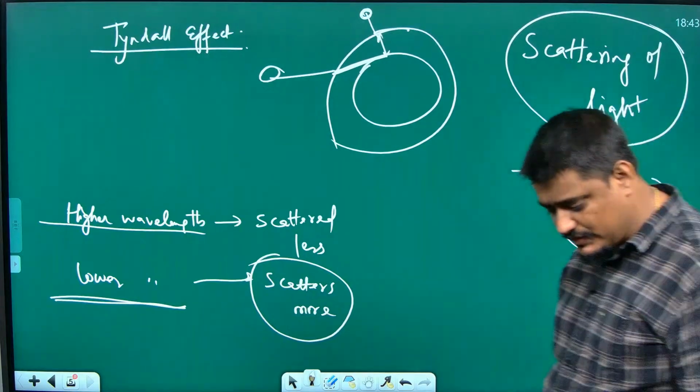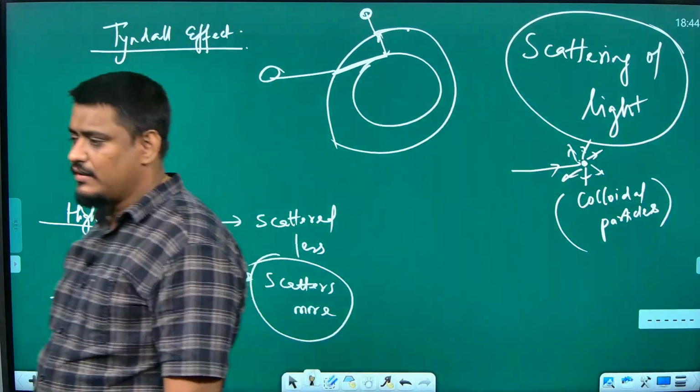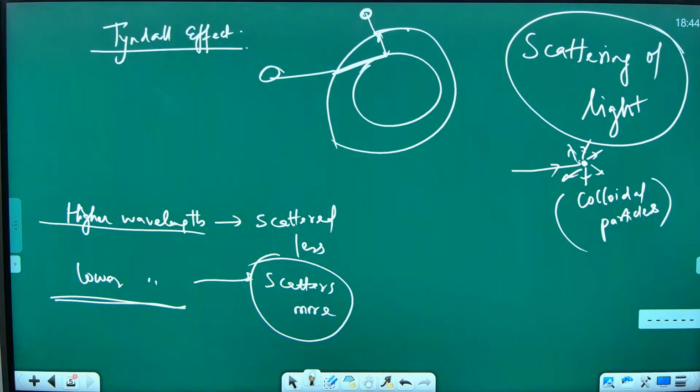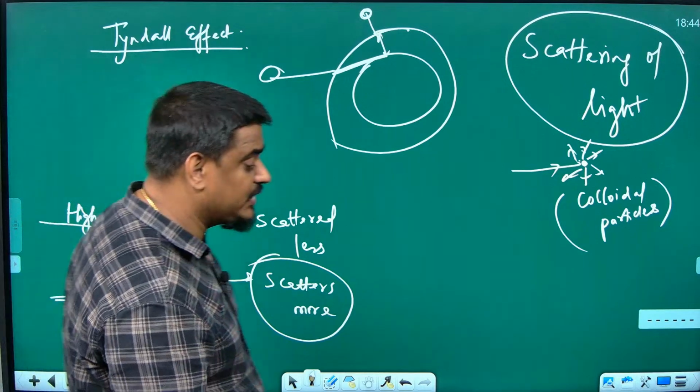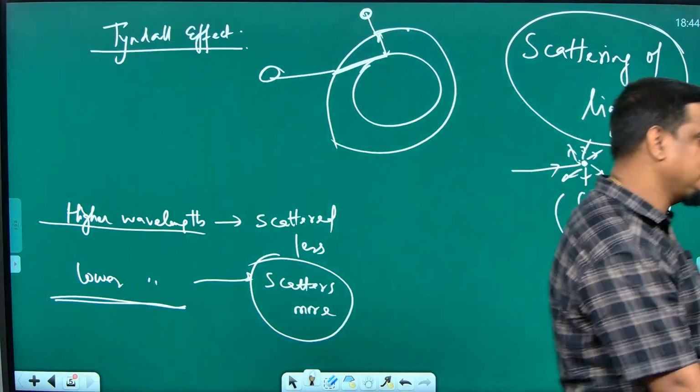Smaller wavelength scatters more. This is the reason why our sky is blue. That also you can write. This is the reason why our sky is blue.